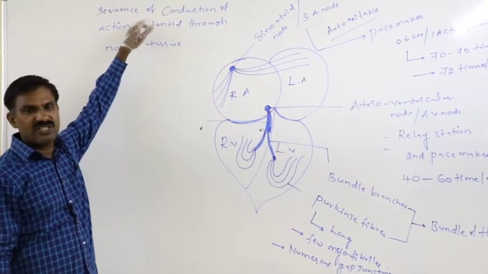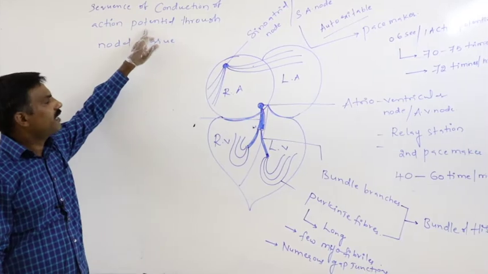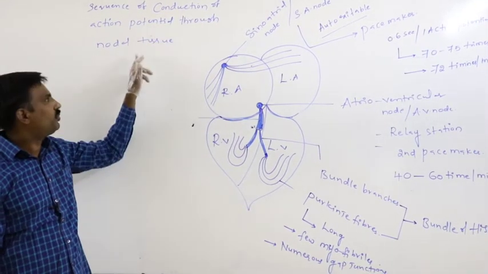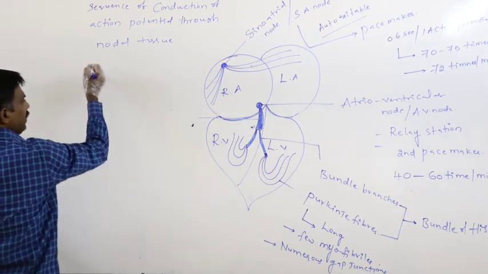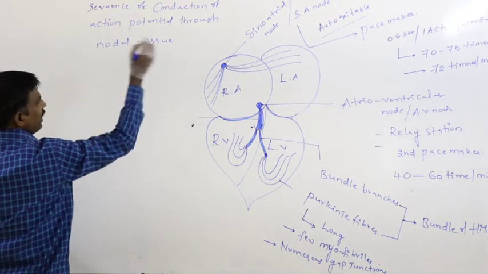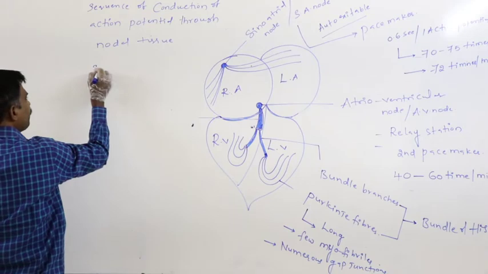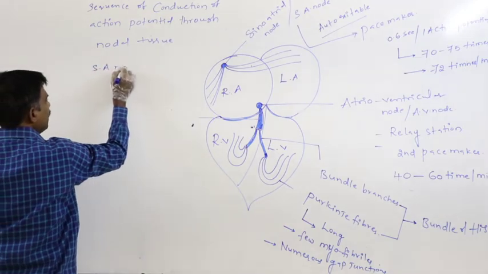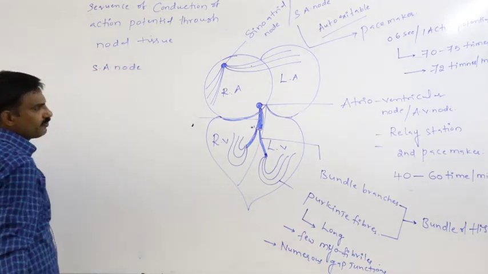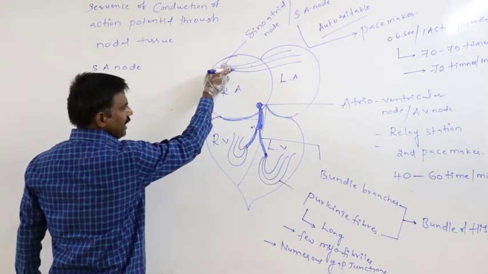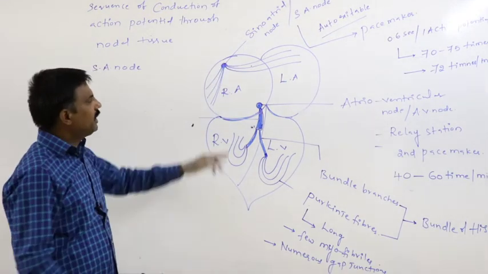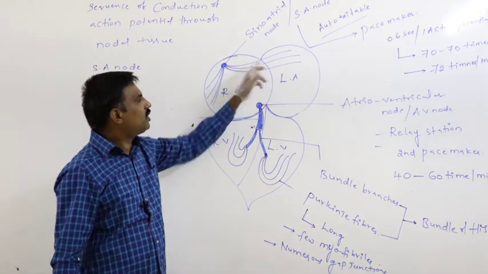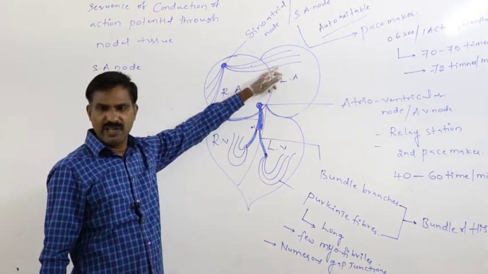What is the sequence of conduction of action potential through the nodal tissue? At first, action potential is generated in the sinoatrial node, that is the SA node. In the SA node, action potential gets generated, and that is conducted onto both sides of the walls of the atria.